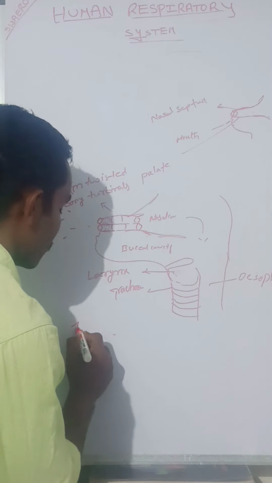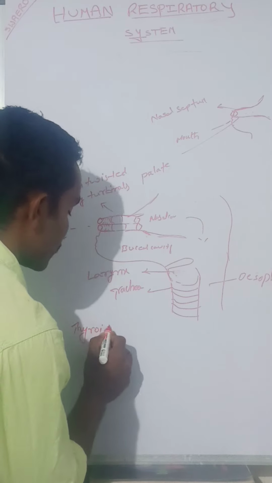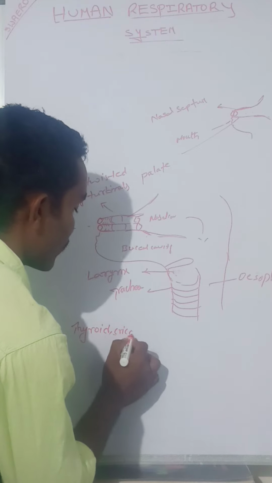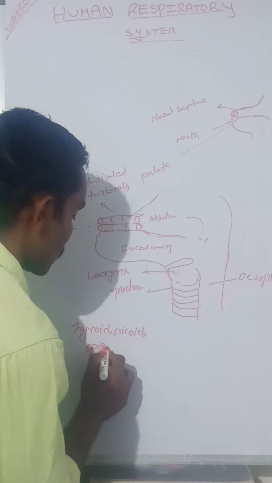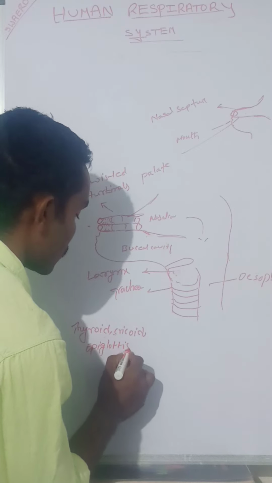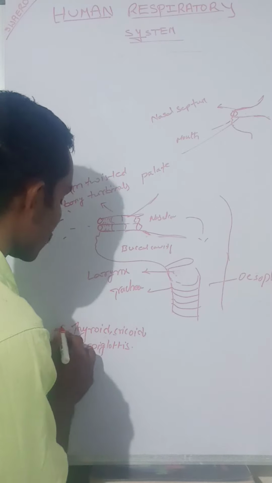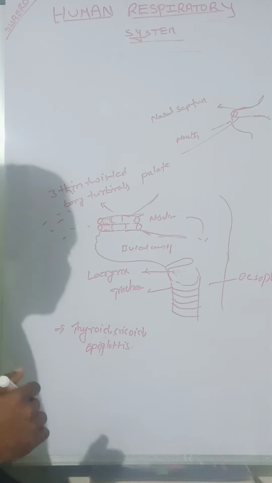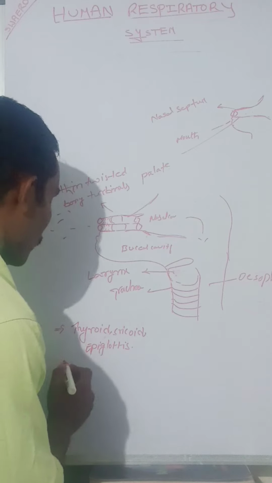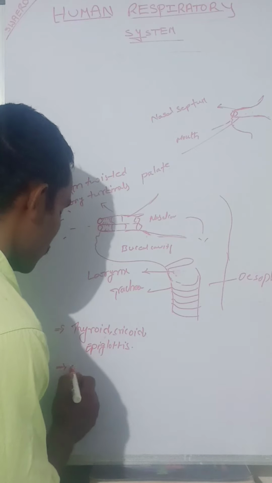Thyroid, cricoid, epiglottis are the unpaired cartilages.